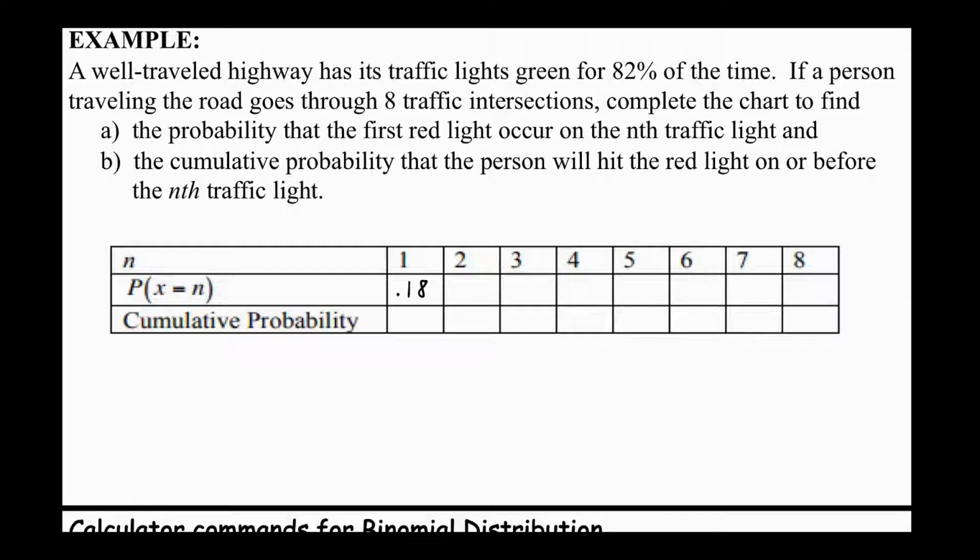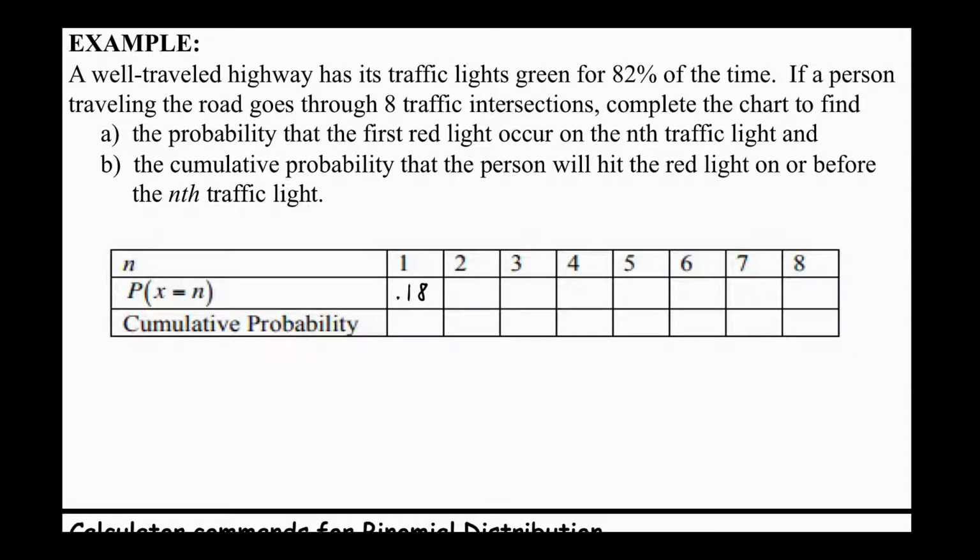So it's kind of like a tree diagram, but we're literally stopping the tree diagram whenever we get a red light. So in this case, success is a red light. Green then red: there's an 18% chance that I stop at the red on my first light.